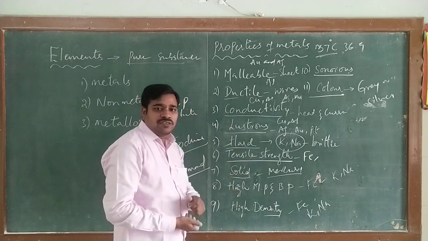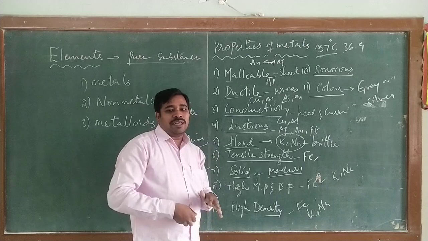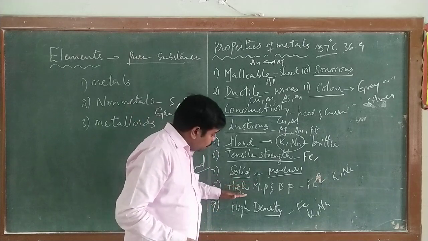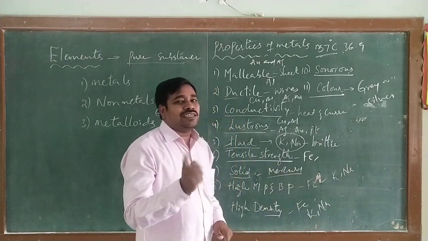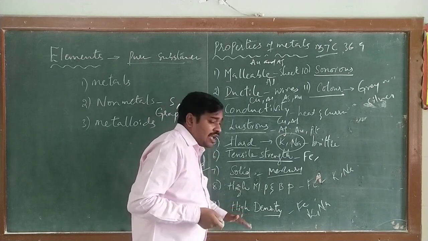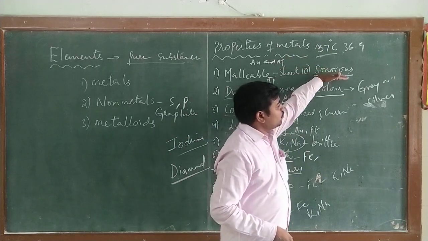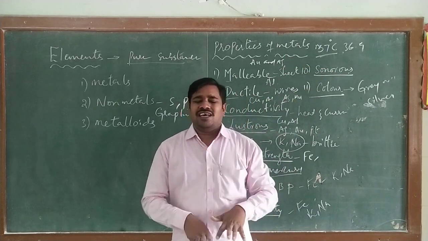And tensile strength: non-metals do not have high tensile strength. Non-metals are mostly liquid or gaseous, and non-metals have low melting and boiling points, but there is a non-metal which has a high melting point, that is graphite. Non-metals mostly have low density. Non-metals won't produce sound. Non-metals' colors are mostly different.